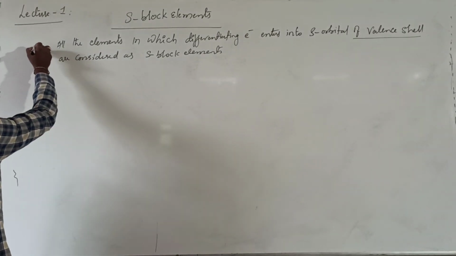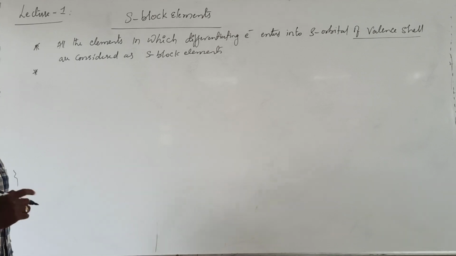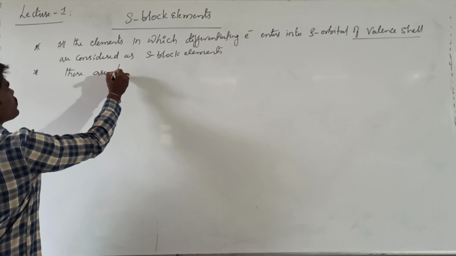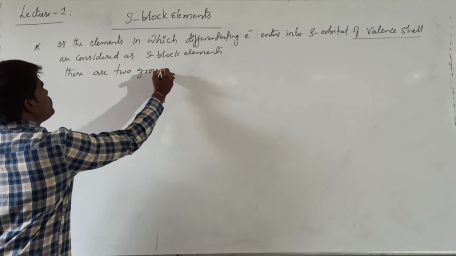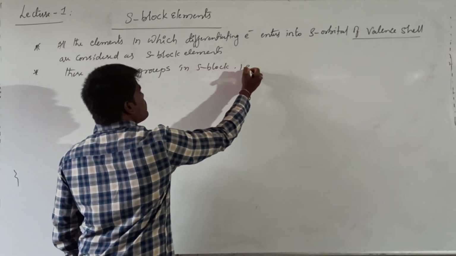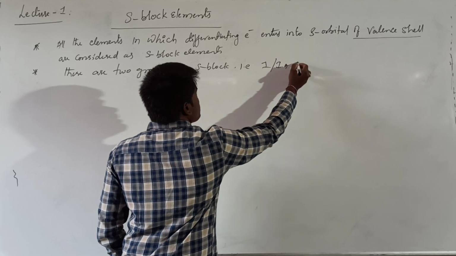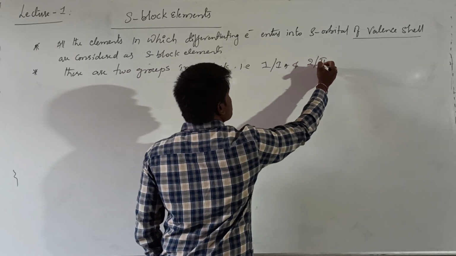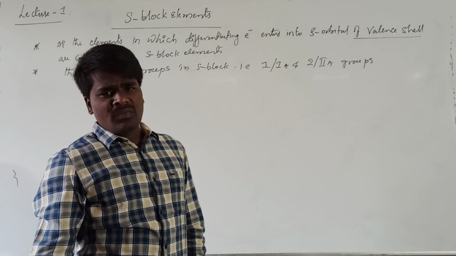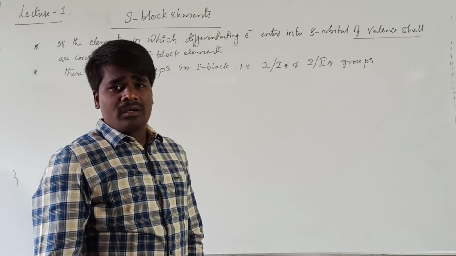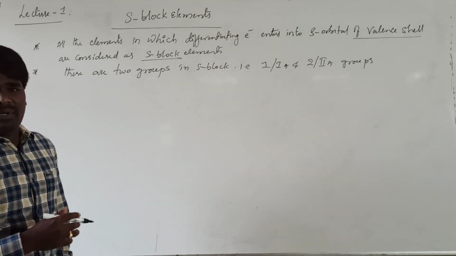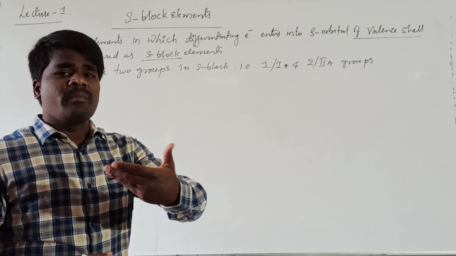If you are talking about the groups present in the S block elements, generally we know that there are two groups in the S block. What are the two groups? That is, first group or 1A and second group or 2A. These are the groups present in the S block. Why only two groups in this block? What is the maximum capacity of the S orbital in terms of accommodating electrons?